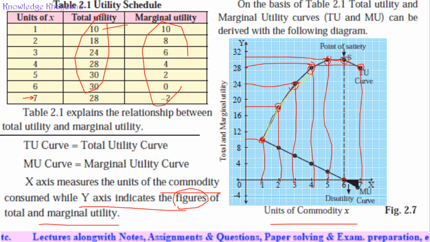If we draw the curve, then we'll find that the curve is upward from left to right, and it is a positive curve.